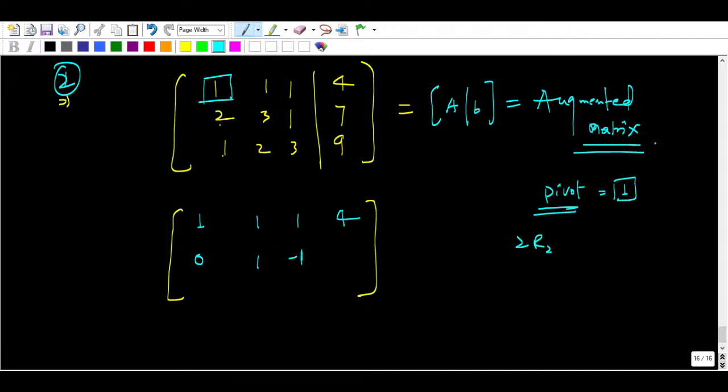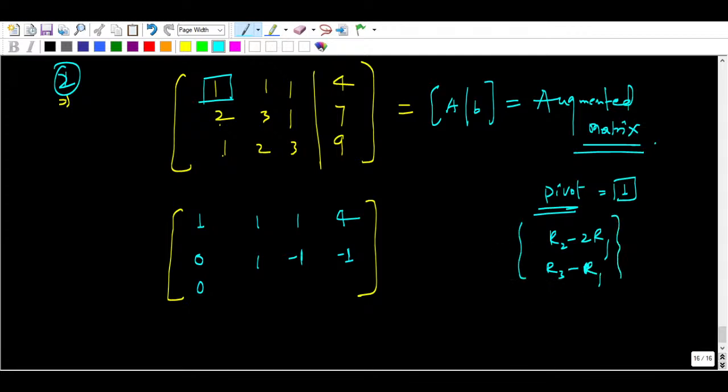Needless to write R2 minus 2R1 again. Next you have to make the other entry 0, so you can apply R3 minus R1 directly.